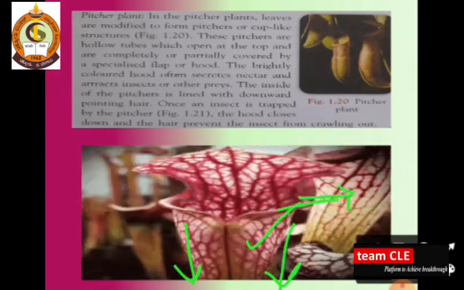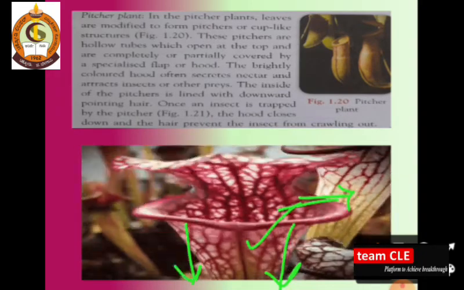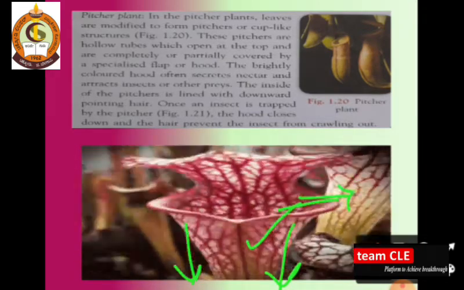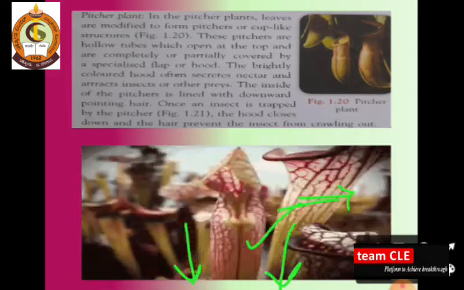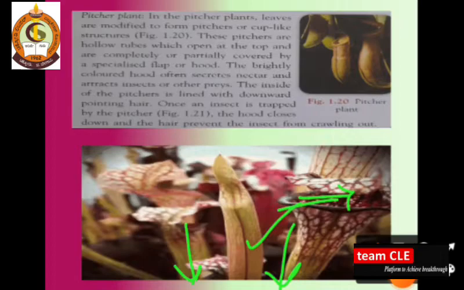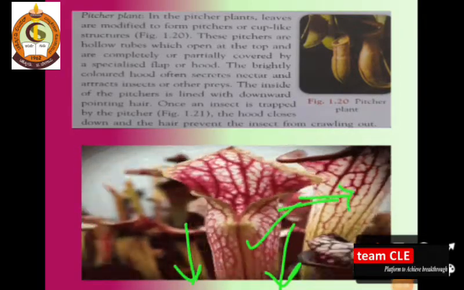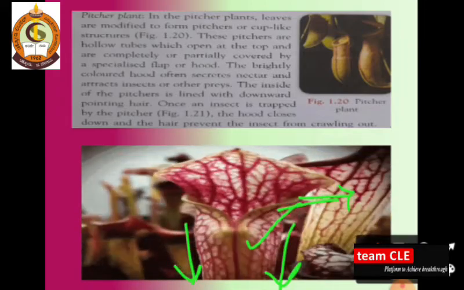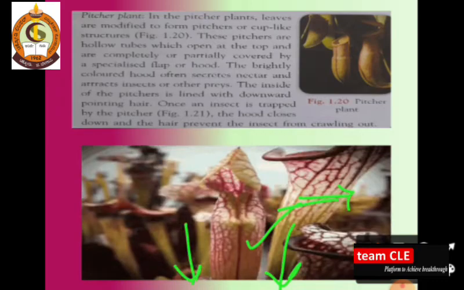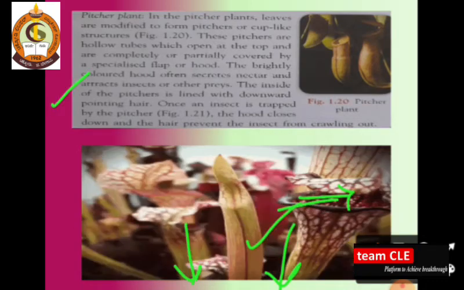You know that flowers have nectar, which honeybees and other insects take. Usually these plants have beautiful nectar that is bright in color, and in this way the plants attract insects or other prey.